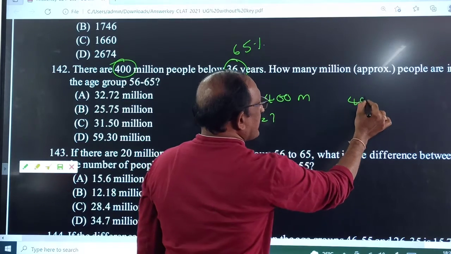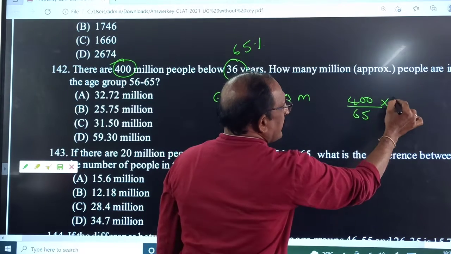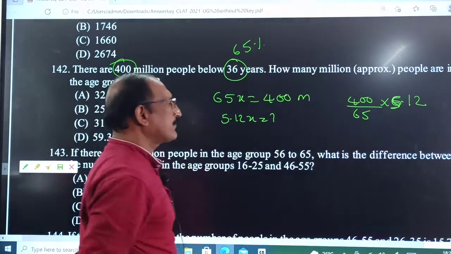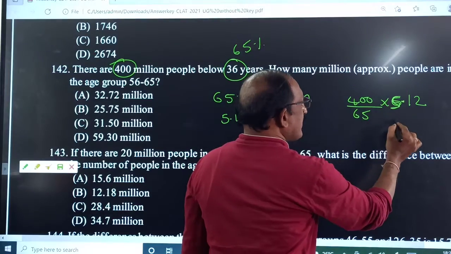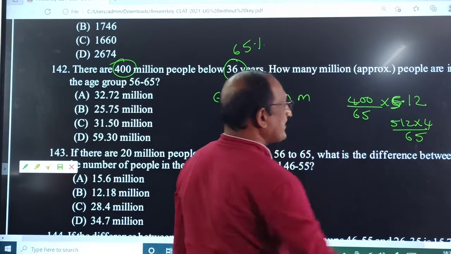That is 400 into by 65 into 5.12. Correct? So 512. This is 0, na? 512 into 4 by 65.